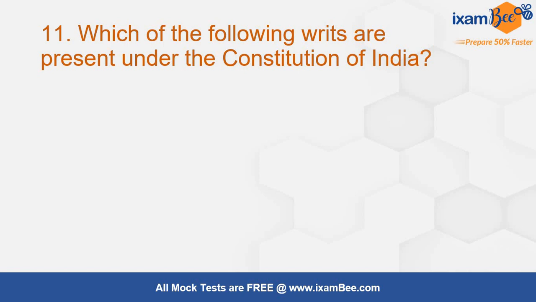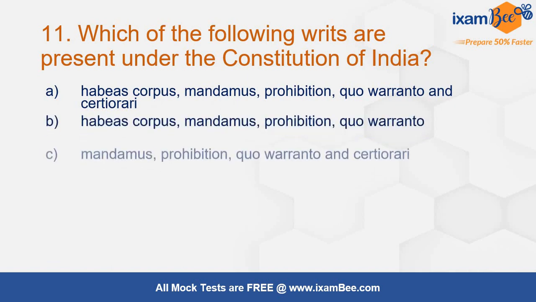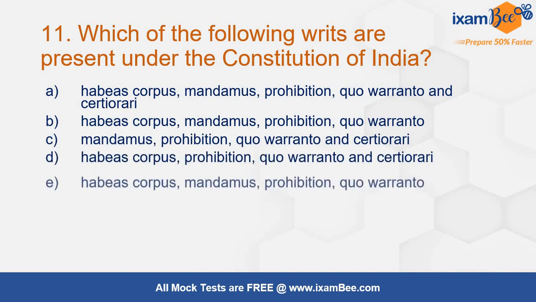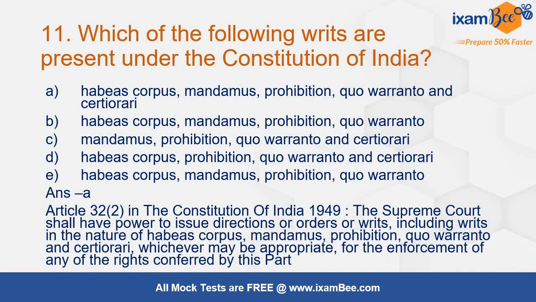Which of the following writs are present under the Constitution of India? Again, it's just asking about writs. Every law student, every person related to the field of law should definitely know the topic of writs. So they have just asked about writs, and we all know there are 5 writs: habeas corpus, mandamus, prohibition, quo warranto and certiorari.